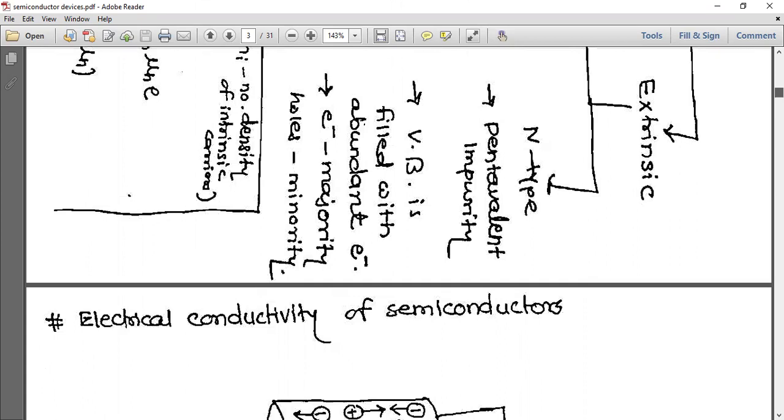Now here in N type, which impurity are we going to add? Pentavalent impurity. Pentavalent impurity means what? Already we have discussed. The elements or atoms whose last orbit contains 5 electrons, right? That is what pentavalent impurity is. And the valence band is filled with abundant electrons. So majority charge carriers are electrons, minority charge carriers are holes.